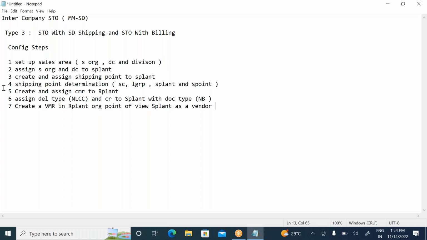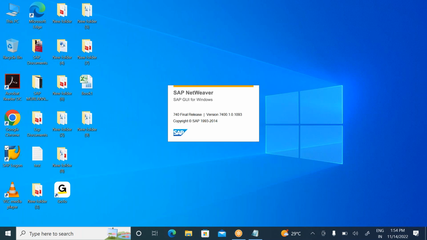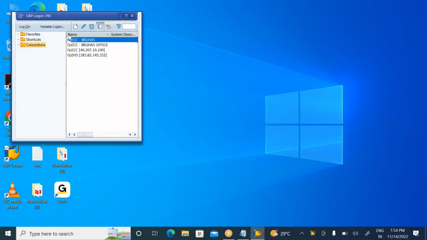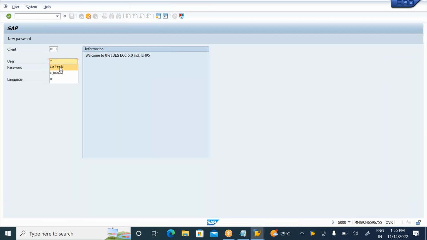Right, so we'll perform all these config steps. Now let us start the server. One by one, we will perform the config steps. So go to the system, enter the user ID and password. So all these config steps we perform, right?